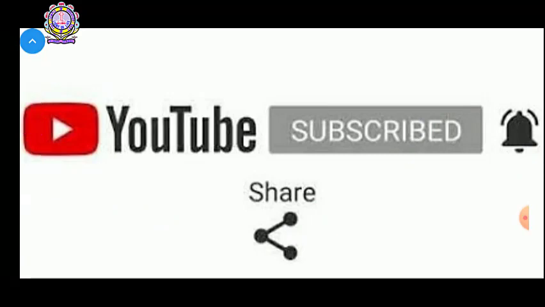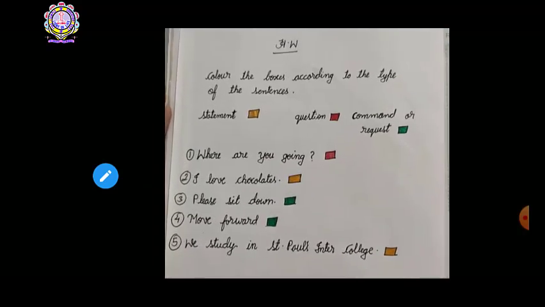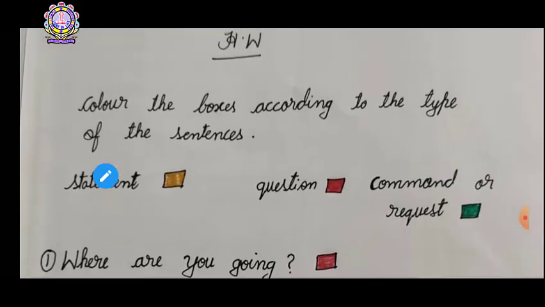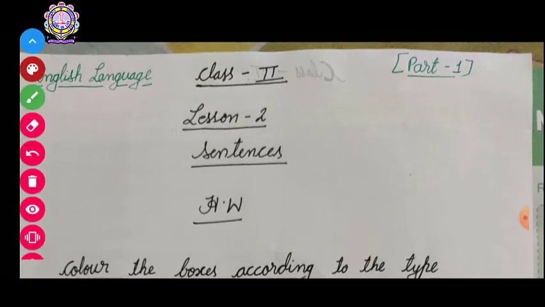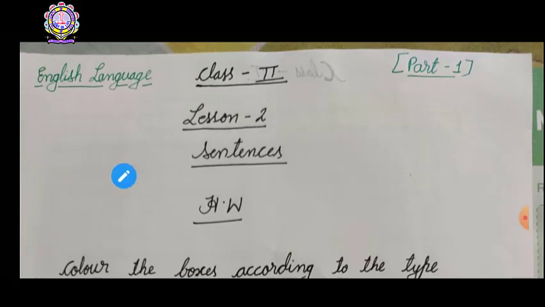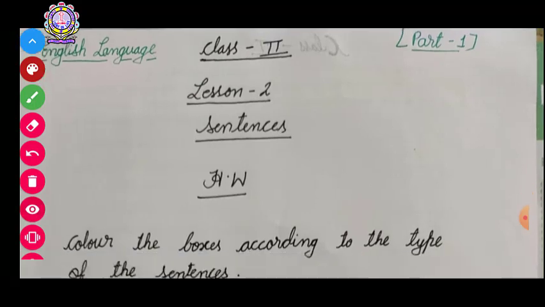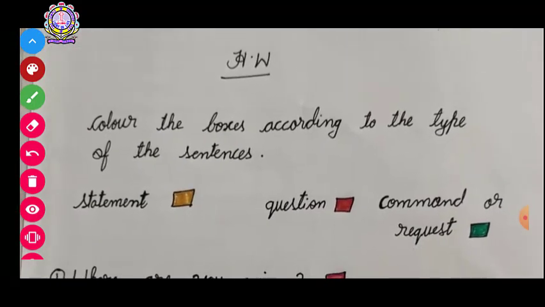Alright, now let's move further. This was the homework I have given you. As you all can see, color the boxes according to the type of the sentence, isn't it?